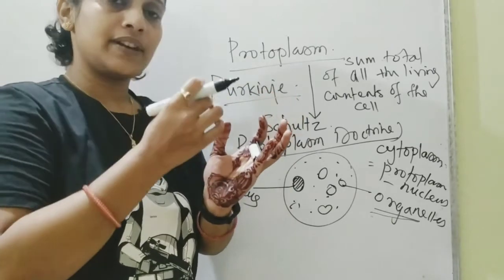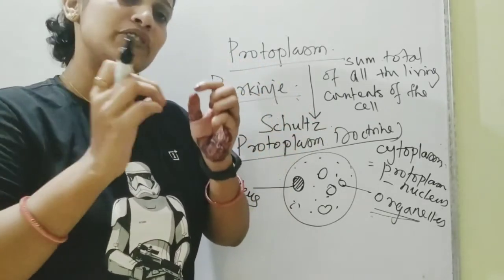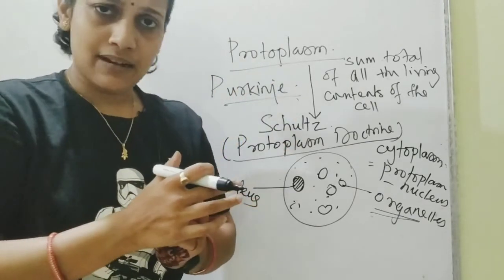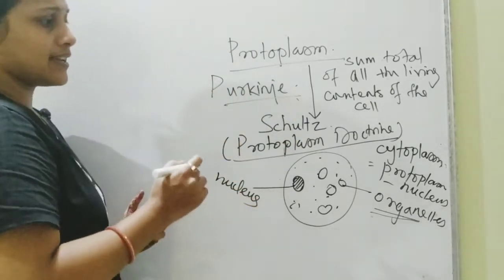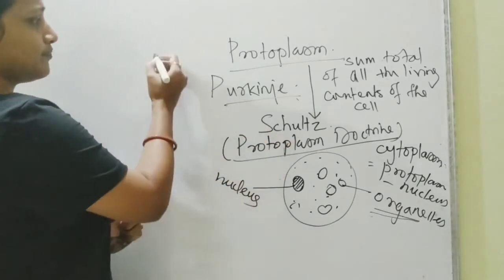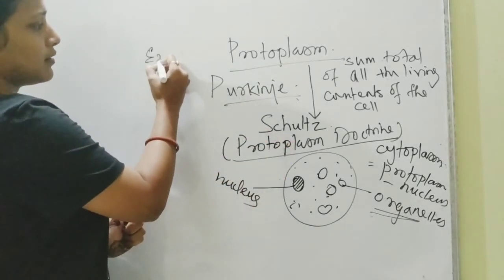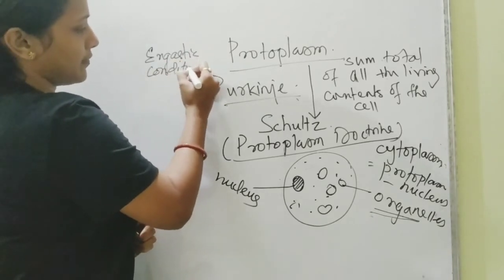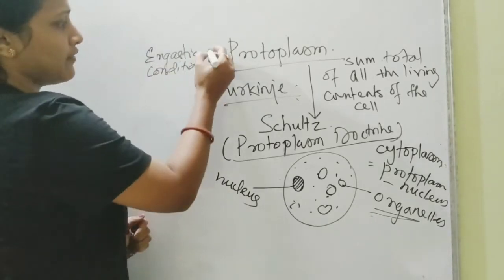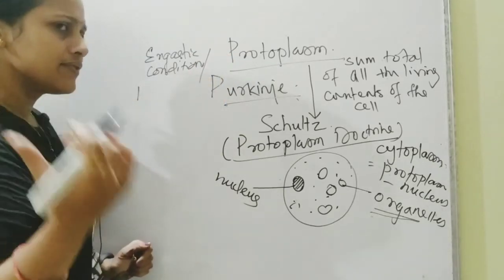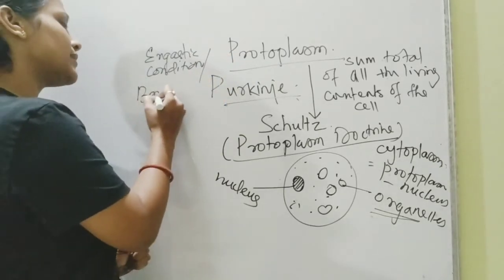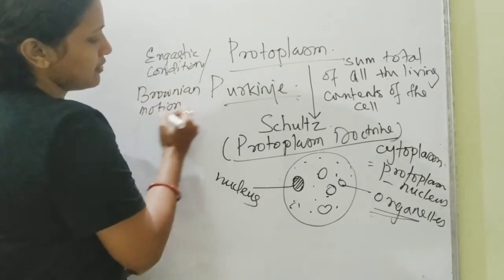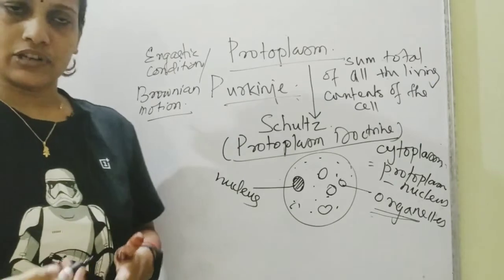And definitely when they are suspended, they are likely to move inside that particular defined space, but they will never settle down. That condition is called the ergastic condition. And sometimes, even in your physics and chemistry, you must have heard about something called Brownian motion. They exist in Brownian motion or the ergastic condition.